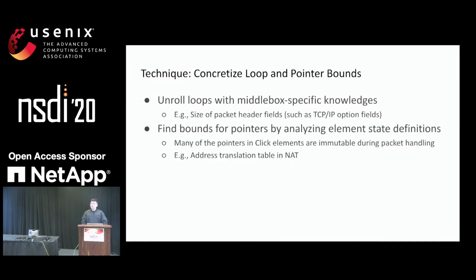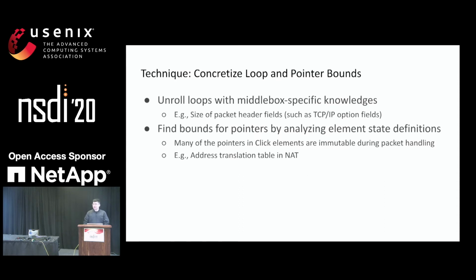The first 2 optimizations we're going to perform here are to concretize the loop and pointer bounds. We found that in a lot of cases, the symbolic executor cannot figure out the actual bound of the loop because it lacks middlebox-specific or packet-handling-specific knowledge. As a concrete example, the size of a packet header field is always bounded. For example, the TCP header's option field, its size is always bounded. But if the symbolic executor does not have this knowledge, it cannot know where to stop the loop unrolling. Therefore, we simply give this knowledge to the symbolic executor, to let the executor know where it should stop unrolling the loop. And therefore, the symbolic execution is able to finish.